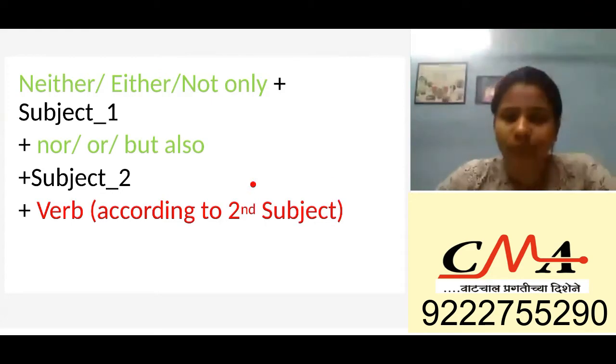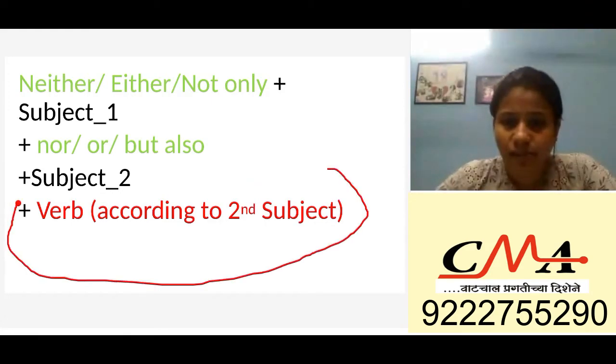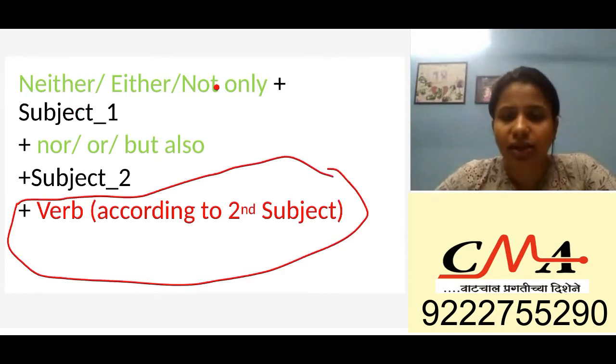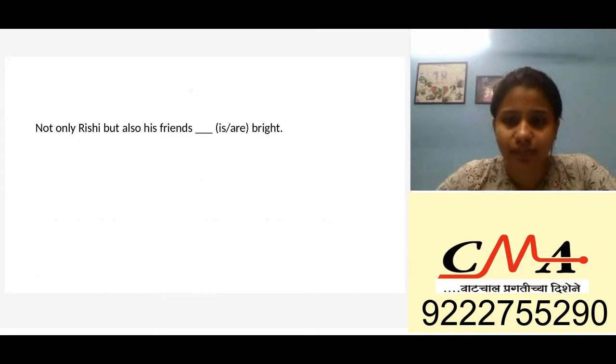Now, what is important? I guess you've studied this rule in verbs yesterday, but it is a repetitive rule or revision. Neither, either, not only. Then you'll have nor, or, but also. Then you'll have subject one, subject two. The verb has to be according to the second subject, right? Not only Rishi, but also his friends.